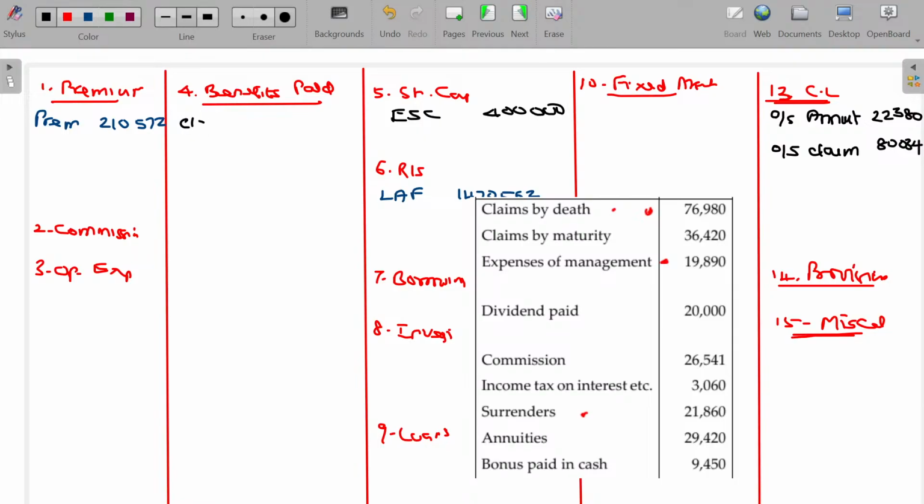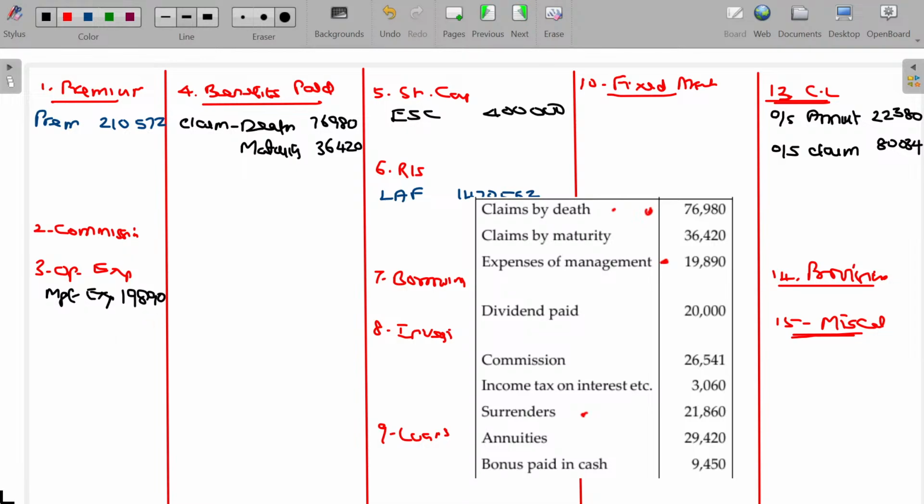So claims by death, value being 76,980. Maturity 36,420. Management expenses 19,890. That's a part of operating expenses.